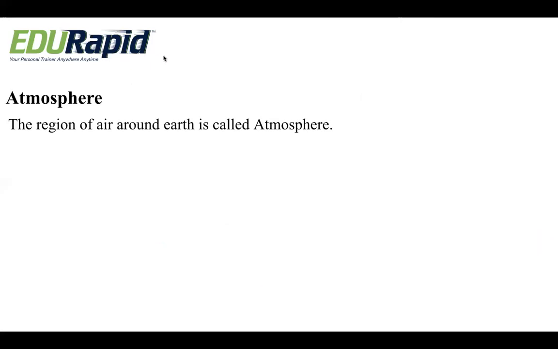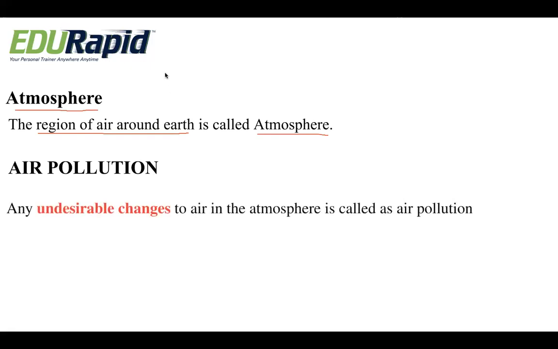Now we will understand some concepts about the atmosphere. So let us study what we mean by atmosphere. The region of air around the earth is called the atmosphere. Very simple. Whatever region of air is around the earth is called the atmosphere. Now this atmosphere has some pollution. So let us study first and foremost air pollution. What do we mean by air pollution? Any undesirable change to the air in the atmosphere is called air pollution.